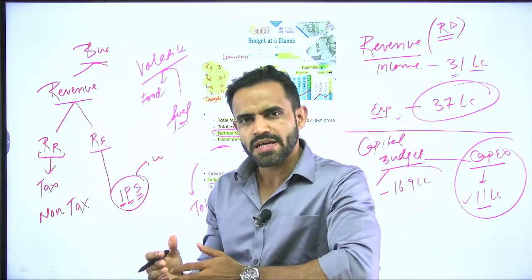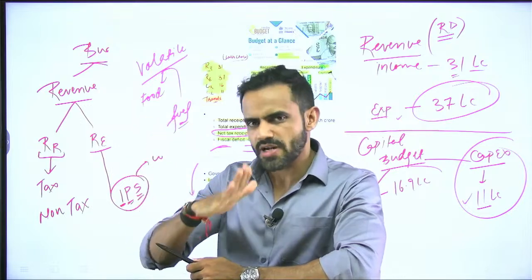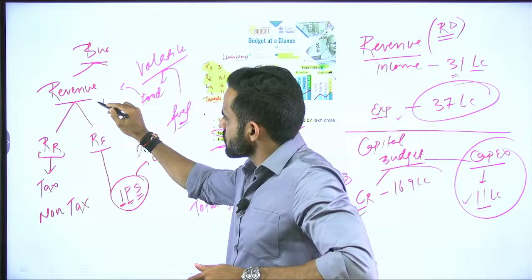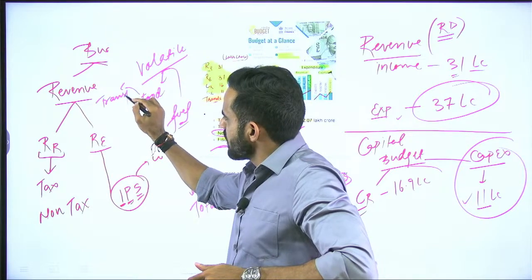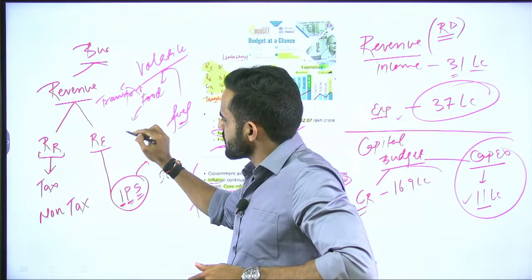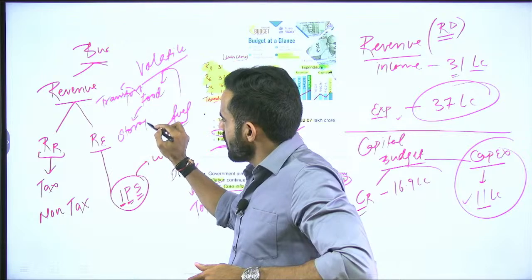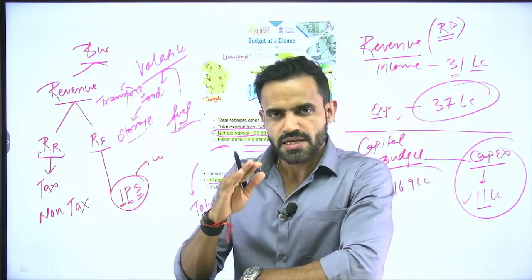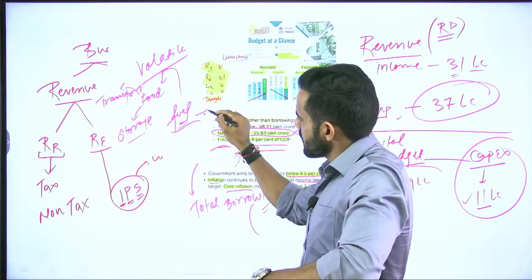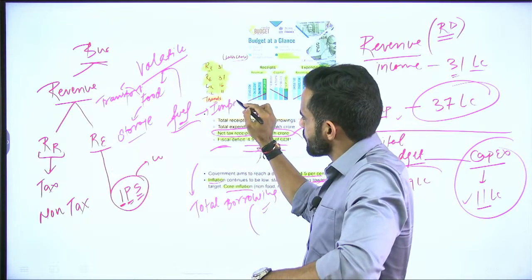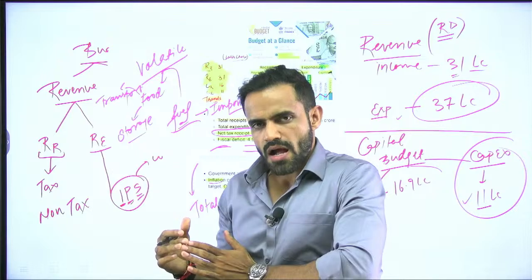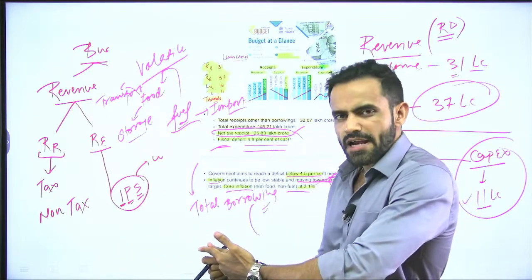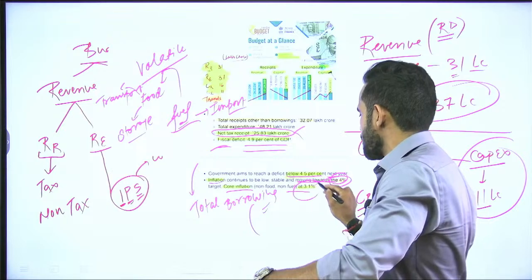Reason being, food is volatile. Volatile basically means the price fluctuates a lot. The reason is we do not have storage facility. So there is a lack of transportation and there is a lack of storage facility. The fuel is volatile again because the price is fluctuating. So fuel is volatile because we are import dependent. So it simply says that core inflation, that means inflation without food and fuel, is around 3.1%.